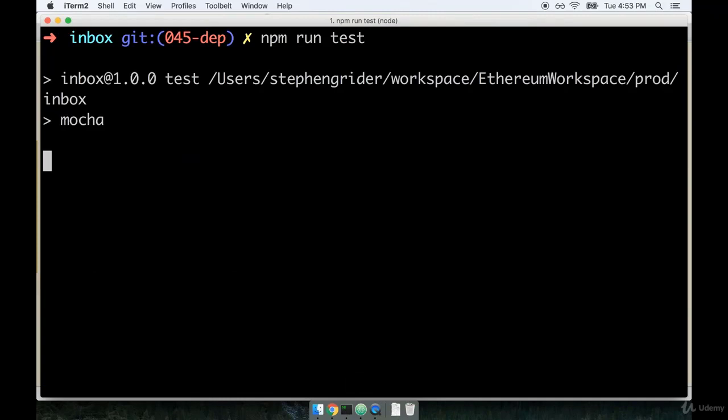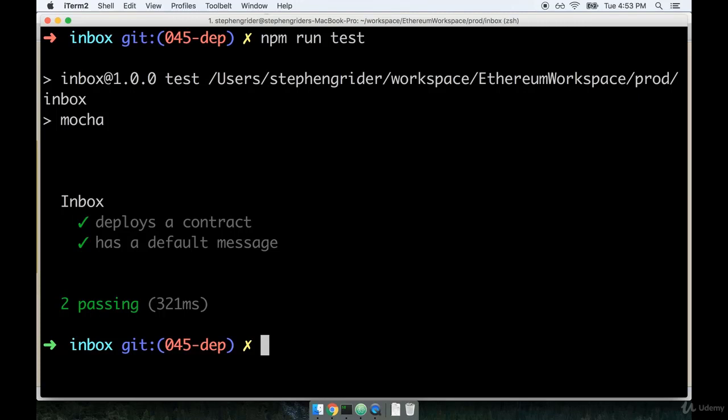And again, we have to wait a couple seconds. This delay is coming from the compilation process. Now we could decide to, say, compile our contract to a single file and not have to recompile every time we run our test, but honestly, that's just a little bit more effort. So I think we've got an easier to use solution right now.